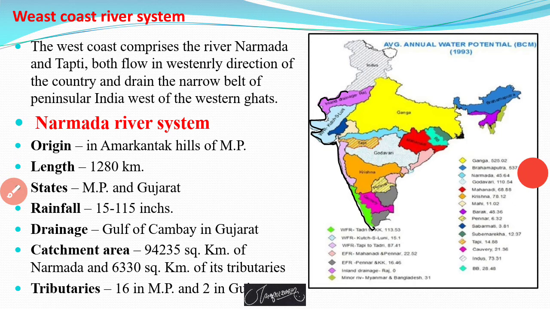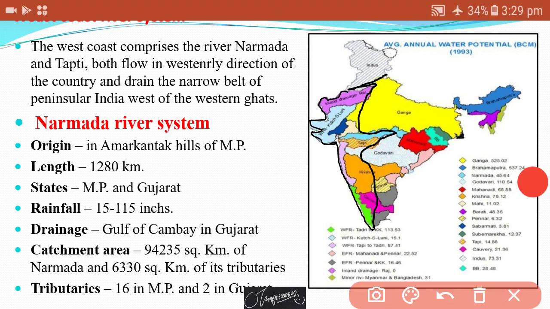Then about the west coast river system. The west coast comprises the rivers Narmada and Tapi. Both flow in a westerly direction of the country and drain the narrow belt of peninsular India west of the Western Ghats. They flow in the direction of the west. In that, there are two major rivers, one is the Narmada and the second one is the Tapi.